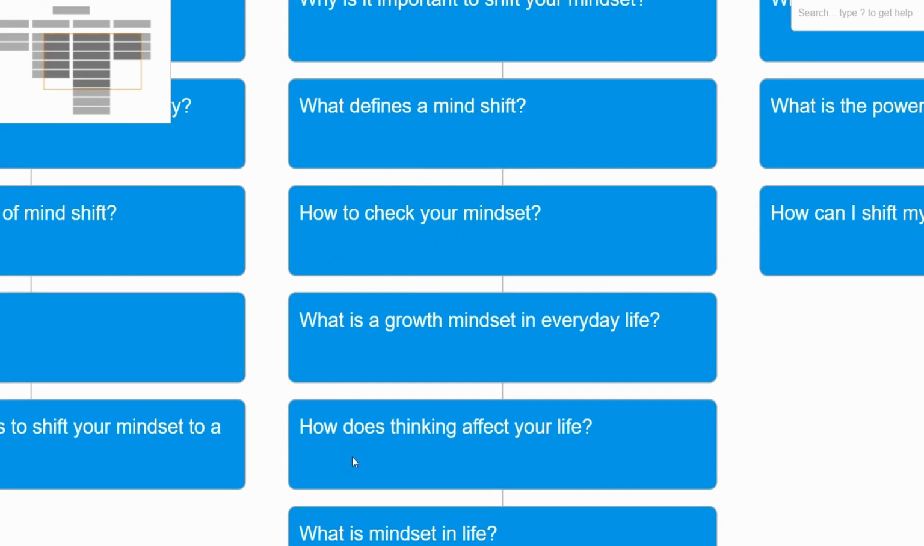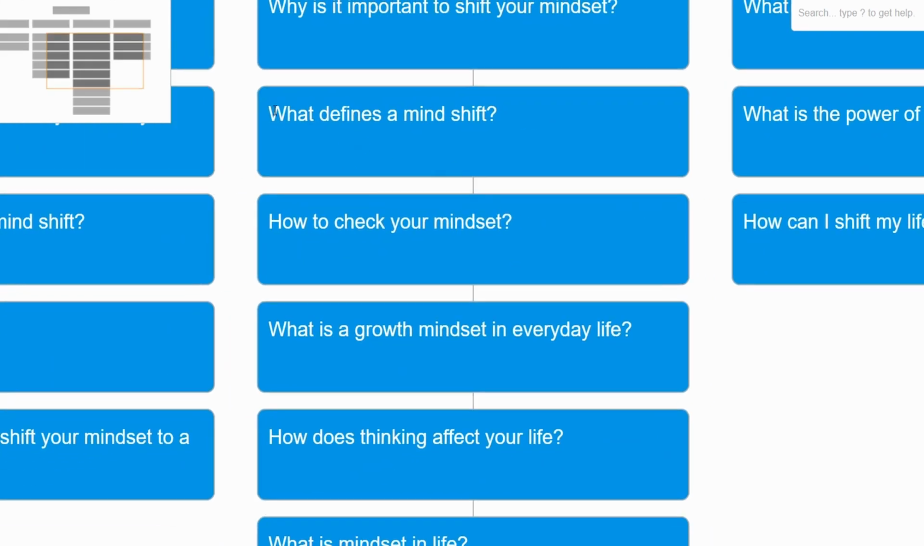That means just cover something that people ask regarding a specific topic, like this one: what defines a mind shift, how to check your mindset, what is the growth mindset in everyday life, and so on and so forth, as you see. So you can write articles based on these questions, just highlight them and copy and paste them in a different text, or use them in your GEO style blog post.